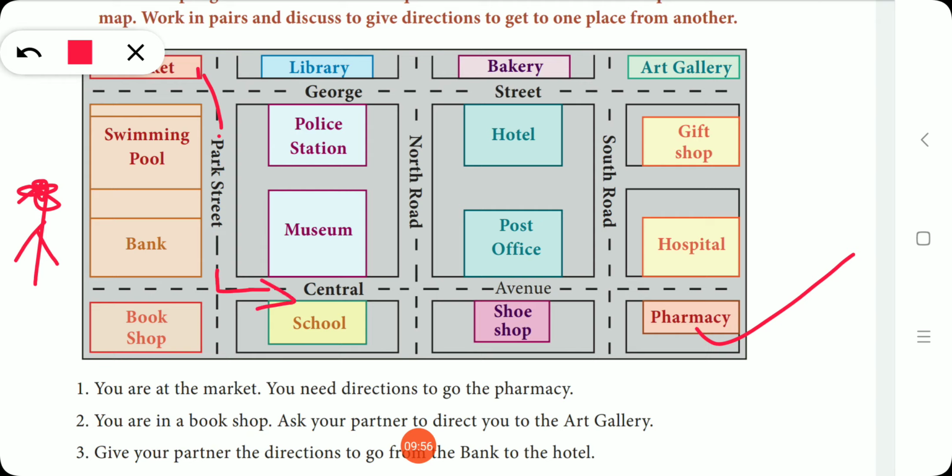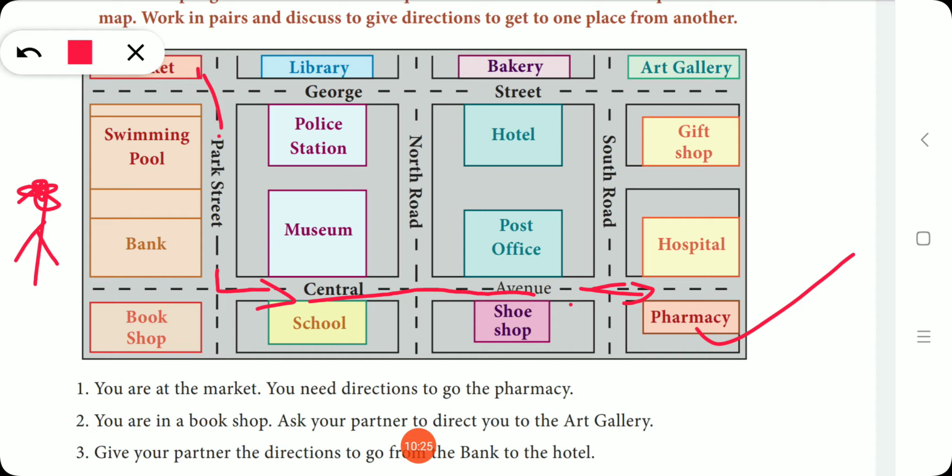Okay, walk straight, cross the school and the shoe shop. Then cross the south road and walk straight. You can see the pharmacy on your right.